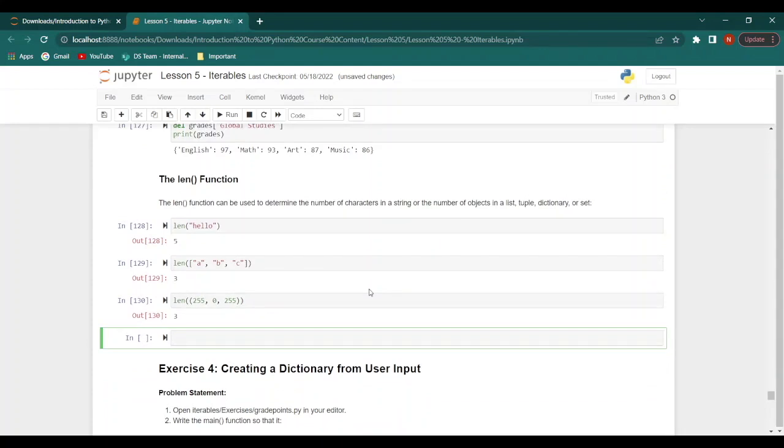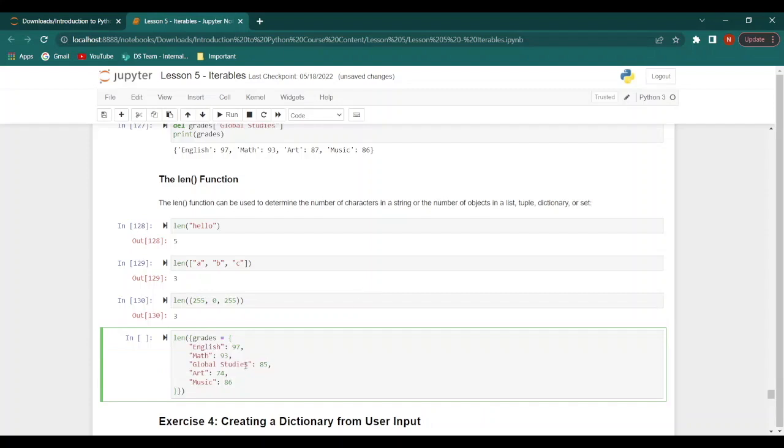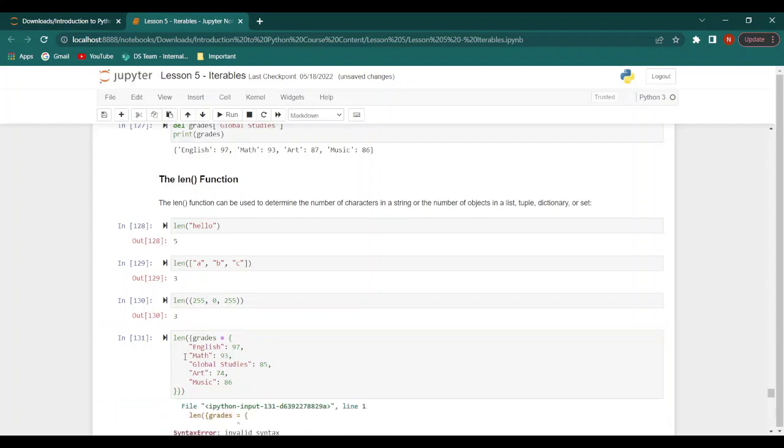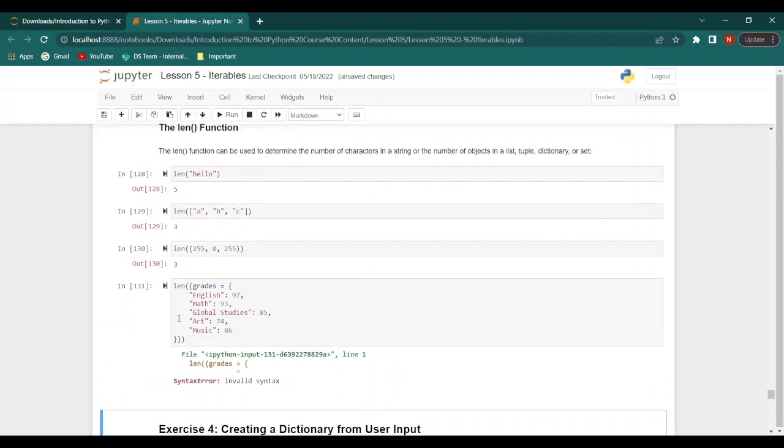Finally, if we have len and we have our dictionary, let's say we put the same dictionary here, and when we run this, right, there's a syntax error.